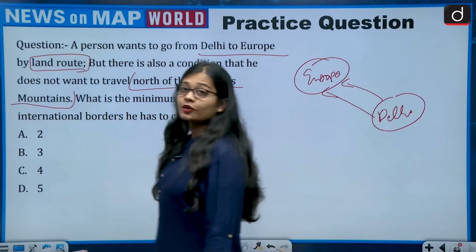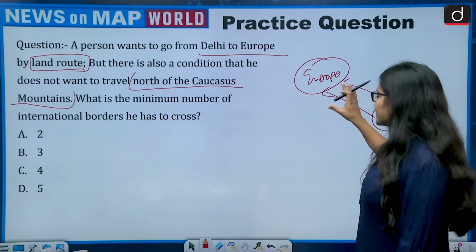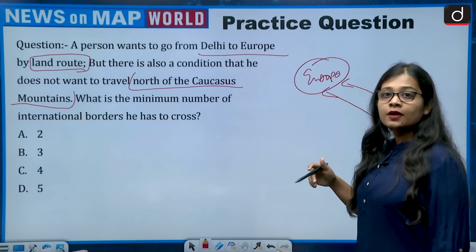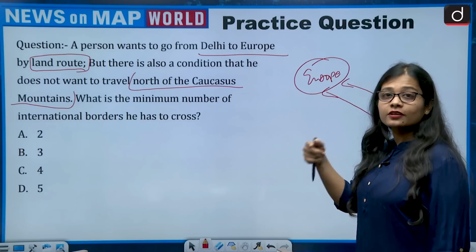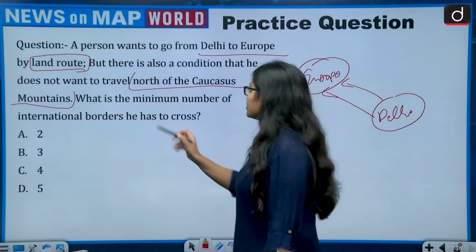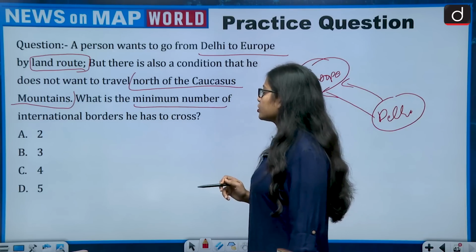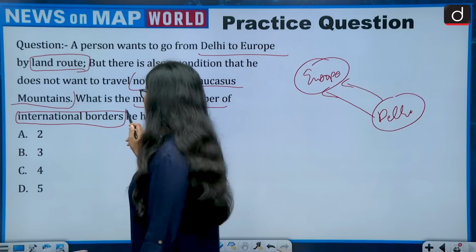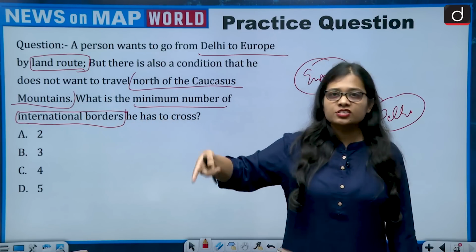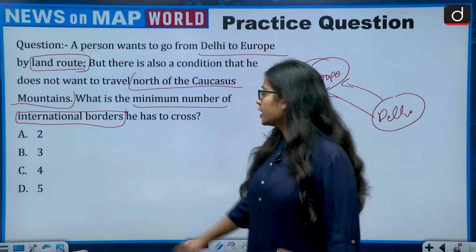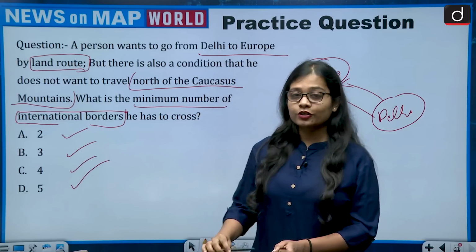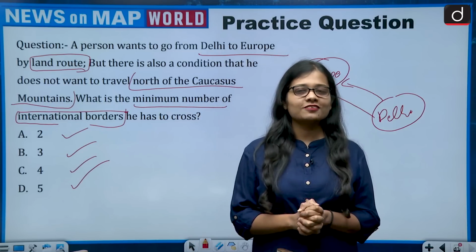Now you need to know the location of the Caucasus Mountains also, because this is the point which will actually trap you. This is the point which will make you brainstorm how, without going north of the Caucasus, which is the other route that the person can take. Then what is the minimum number of international borders he or she has to cross? International borders mean from one country to another country. How many times is an international border crossed by the person? The options are 2, 3, 4 or 5. Very interesting question. So try to look at the map, try to solve this question, and give me the answer in the comment section.